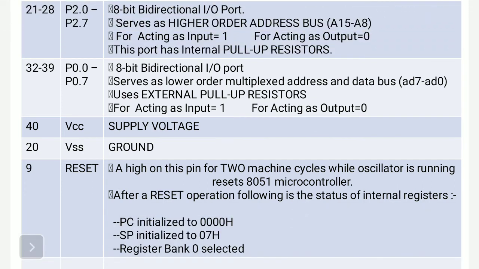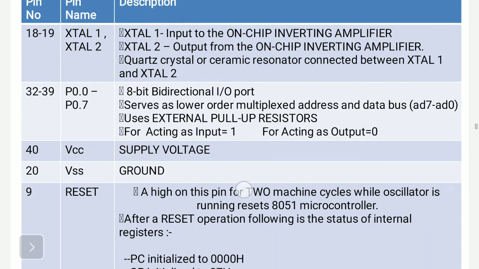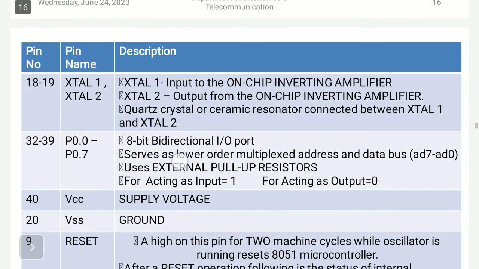Okay. Mention PC, that is program counter, SP, stack pointer, and bank 0. After that, we go for the crystal oscillator pins XTL1, XTL2, that is pin number 18, 19. So only write this. Do not write the next, 32 to 39.